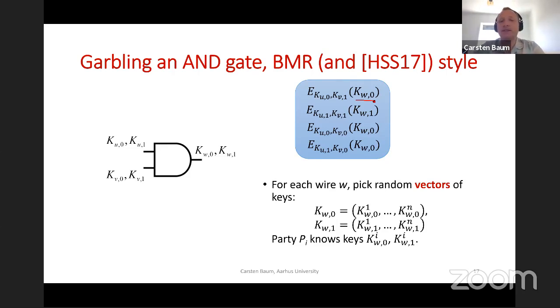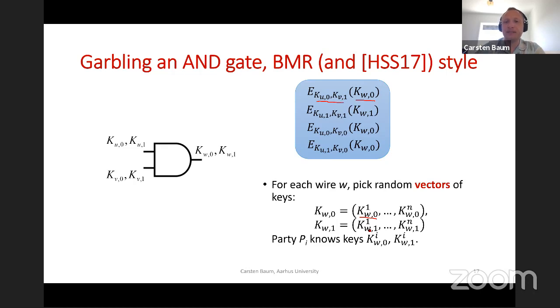So the first party contributes 128 bits, the second party contributes 128 bits, and the encryption itself will be an encryption of all of these concatenated, but still under the whole input key.